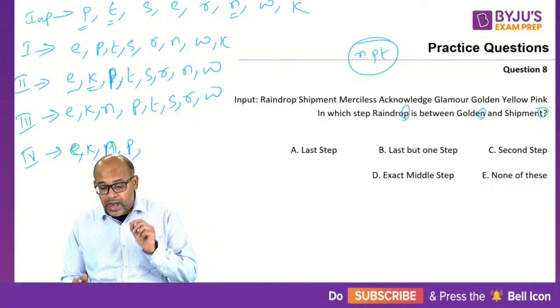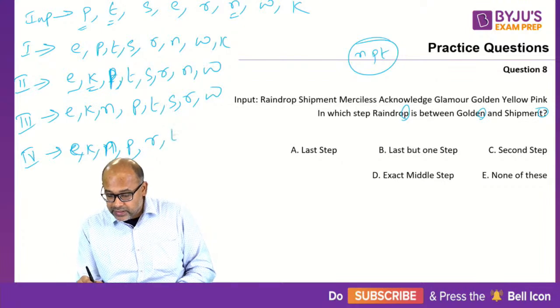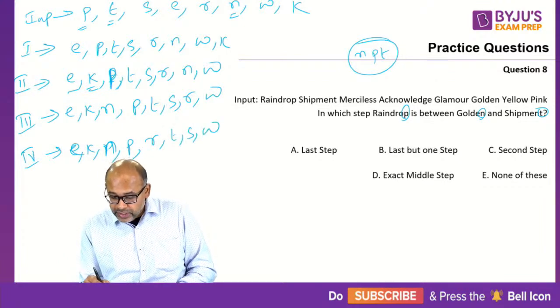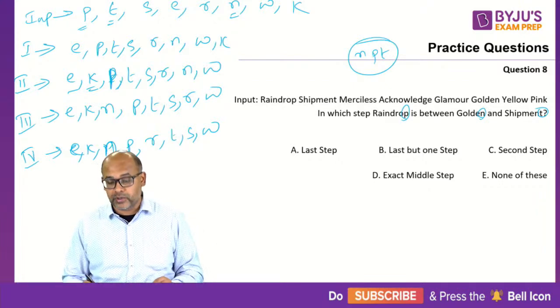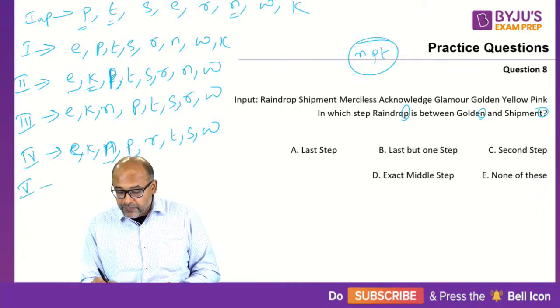P, Q, R. So R should be next. So R, T, S, W. So now we already got N, P, T. No, we do not get. We have N and P, but T is not in position. So let's move on. Step number 5.